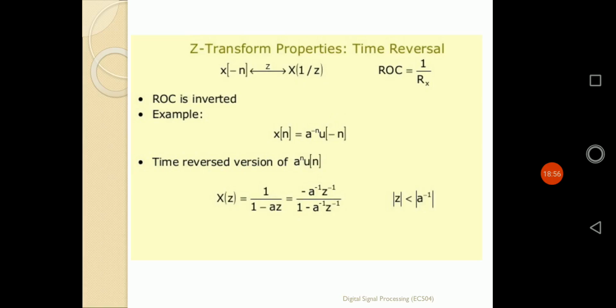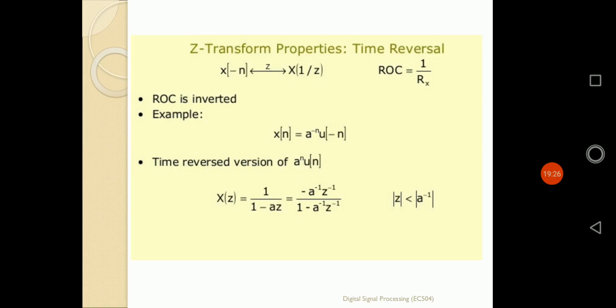For example, if a sequence x[n] is u[n], its z transformation X(z) is 1 by 1 minus z inverse, where the ROC is mod z greater than 1. But if I apply time reversal on u[n], that is u[-n], then if I apply the z transformation, it will be simply defined by 1 by 1 minus z. So z inverse simply becomes z. Similarly for the ROCs also.